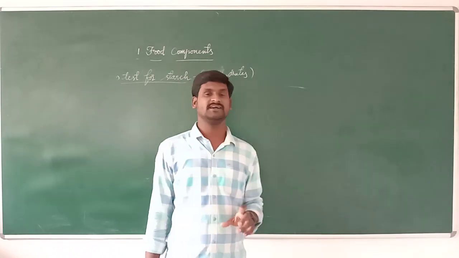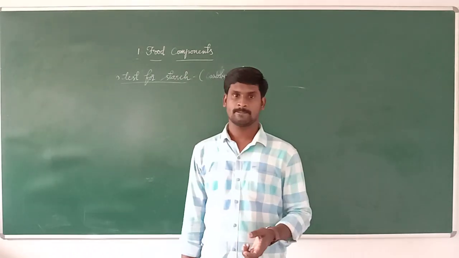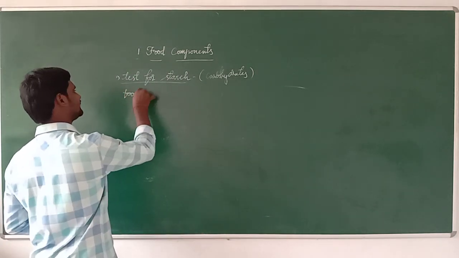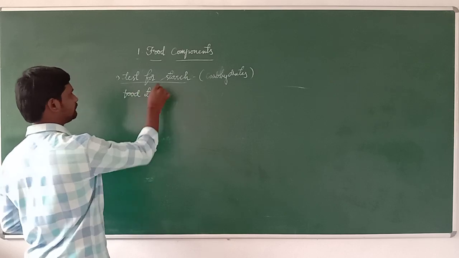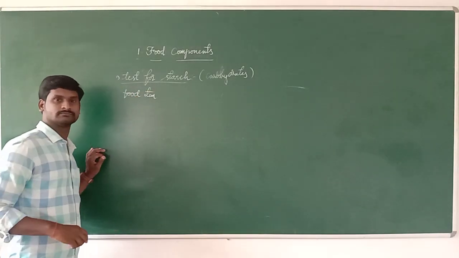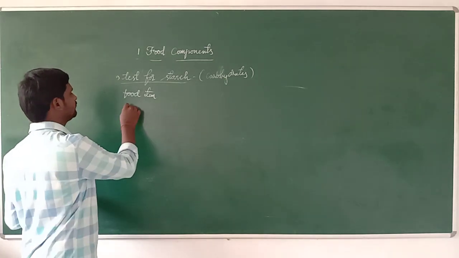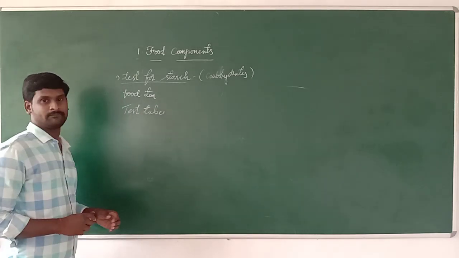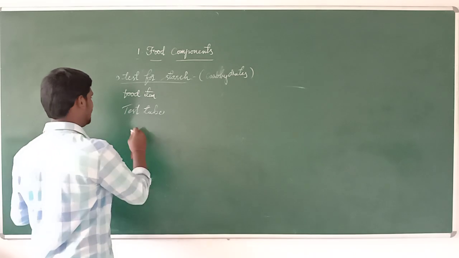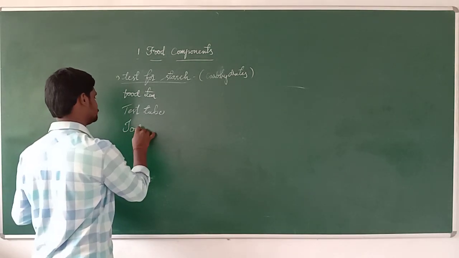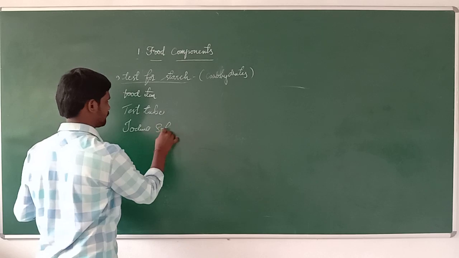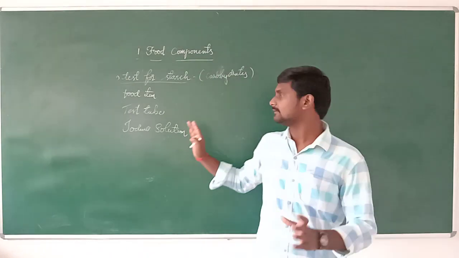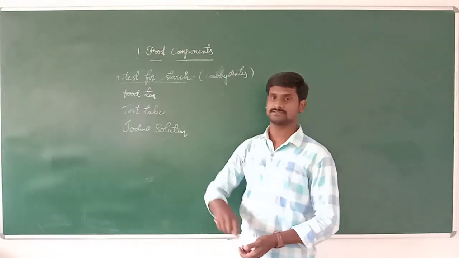I can also do it, but for this experiment we need some materials. We need some food item, any food item, maybe a biscuit. We need one food item, one test tube, and iodine solution. These are the materials we need for doing a test for starch.